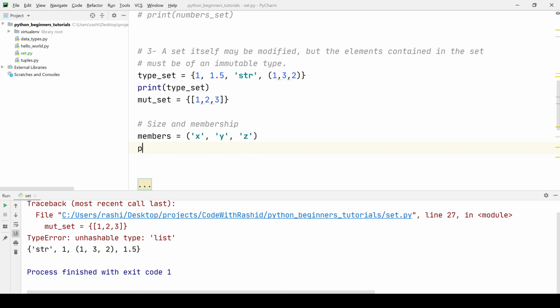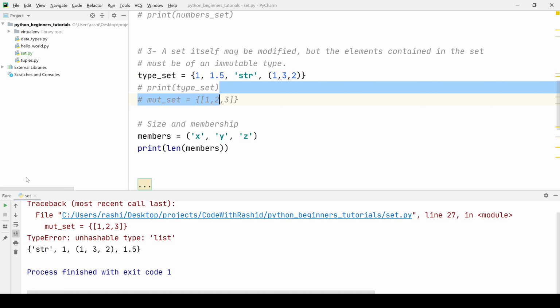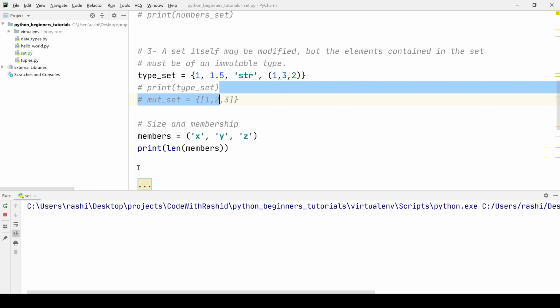That is simple. We already know that. We can say length of members, so that will print the length of the set. Let's run this program and see the output. We have got 3 here.